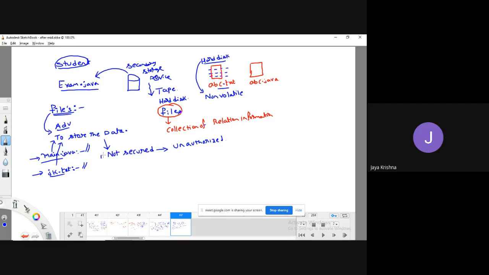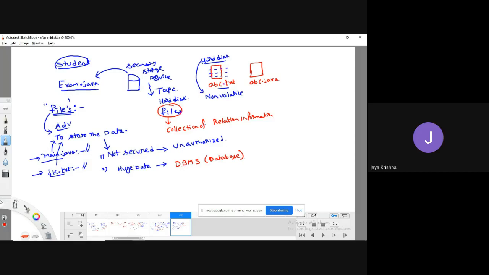Let me take one more drawback. If there is huge data, like terabytes of data, I can store it, but maintenance of the data in files is a difficult process. That is the reason we are using DBMS, we are using databases. I hope you understood the meaning of database, which is a server where it can store huge data. From the database we can retrieve any data.